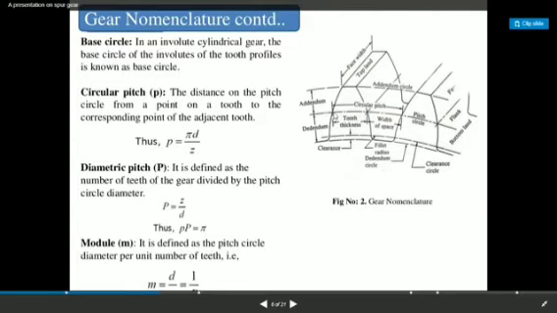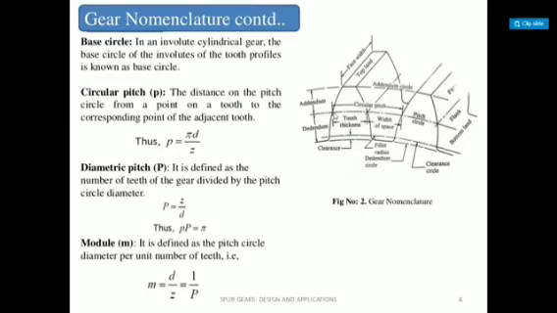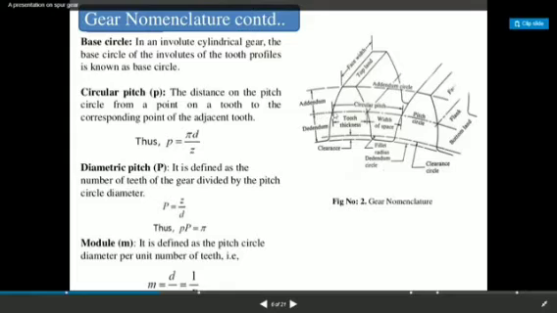Now, how do we find it? The total peripheral distance of a circle is pi d, right? This circle is a pitch circle. The diameter of the pitch circle is small d, and the total periphery of the pitch circle is pi d.